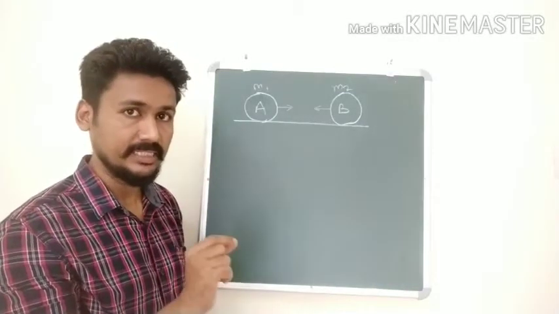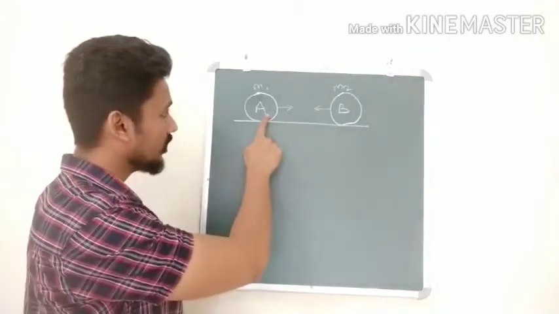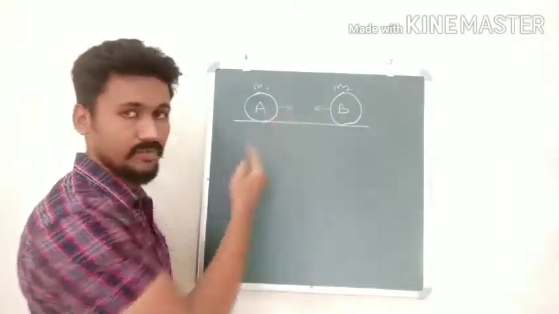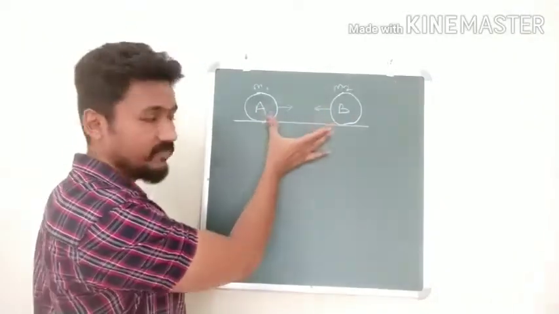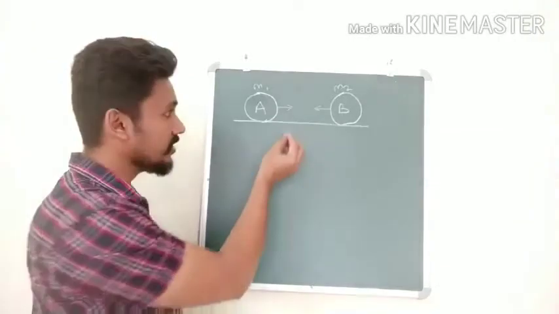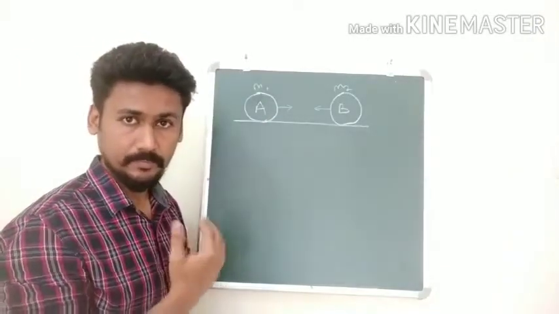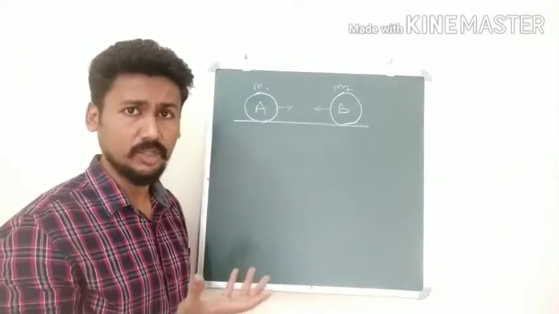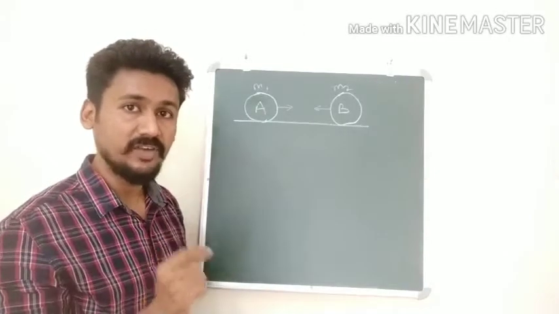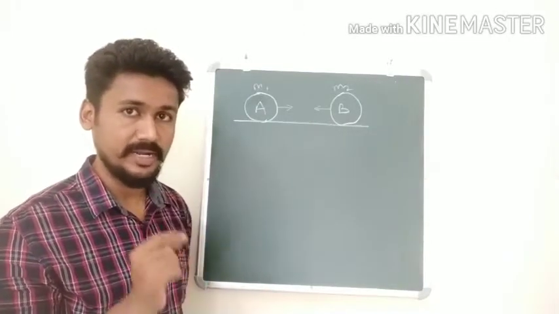I think that is easy to understand, because what is going to happen? A and B both are moving towards each other. After some time they will hit each other. After hitting they will start moving in opposite directions, because they are going to apply forces on each other. That is where the principle of conservation of momentum comes in.